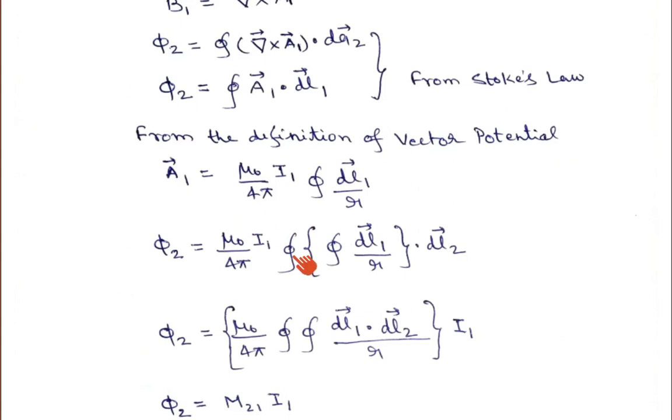Okay, so here if you see, there will be two integrals: one line integral because of this one, and another line integral because of this one. Since the scalar is taken outside, we will get this quantity, the line integral over the closed path of dL1 upon r.